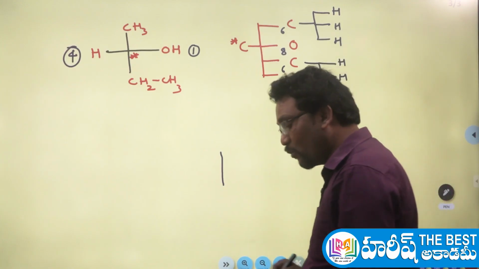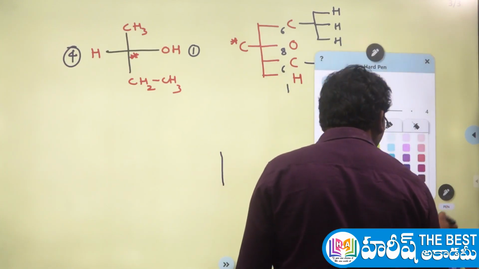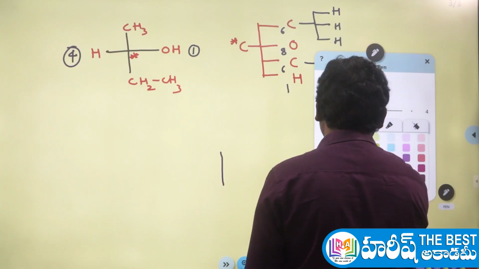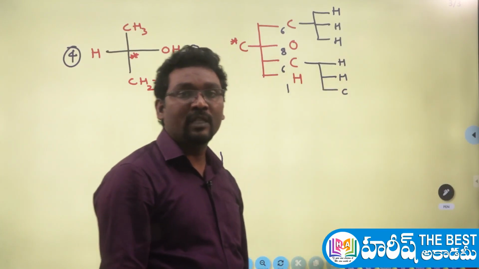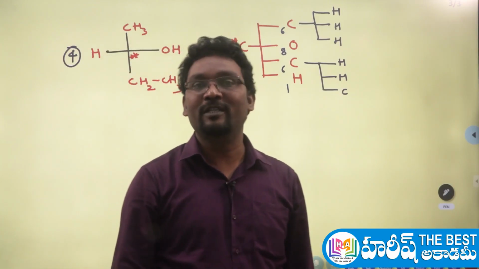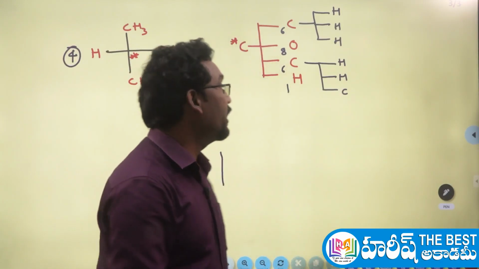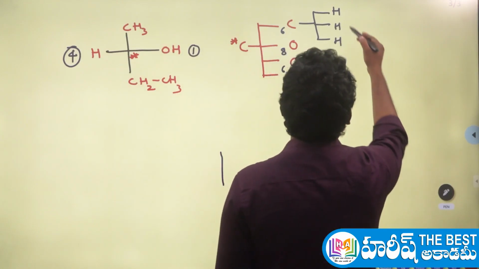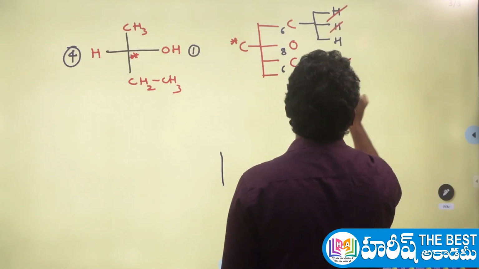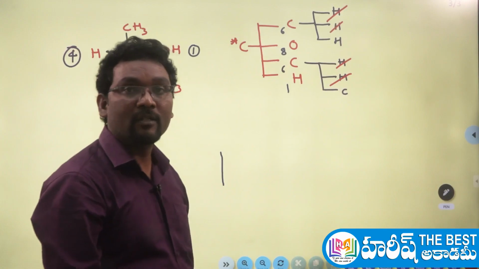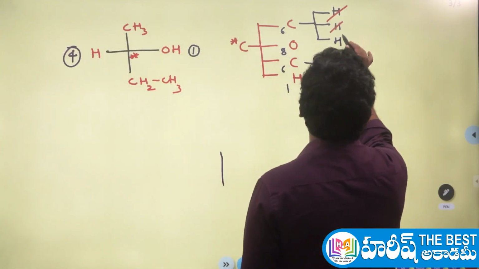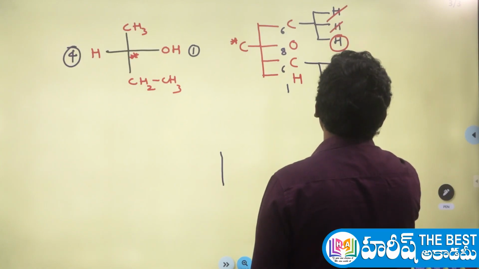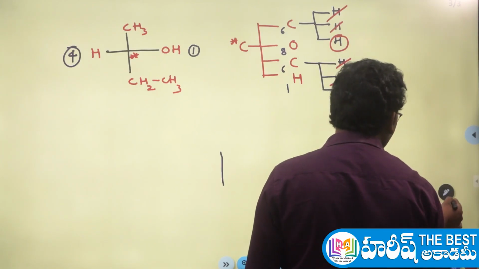Next, whatever atoms have the same atomic numbers must be cancelled, because atoms with the same atomic numbers are not going to help us decide the priority. So cancel them. Here 3 hydrogens, here 2 hydrogens, so out of the 3 you can cancel 2 hydrogen atoms. What are the different atoms left? At this carbon atom, 1 hydrogen, and here 1 carbon atom.